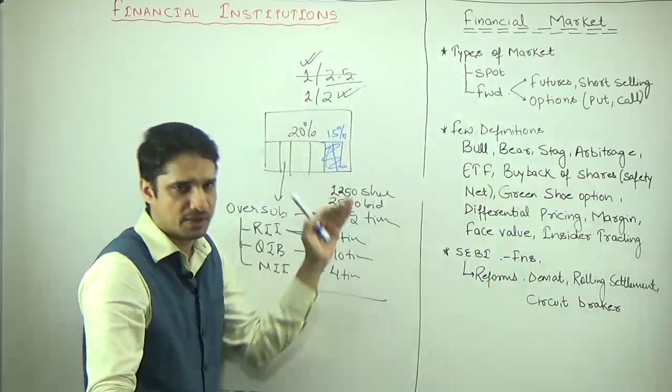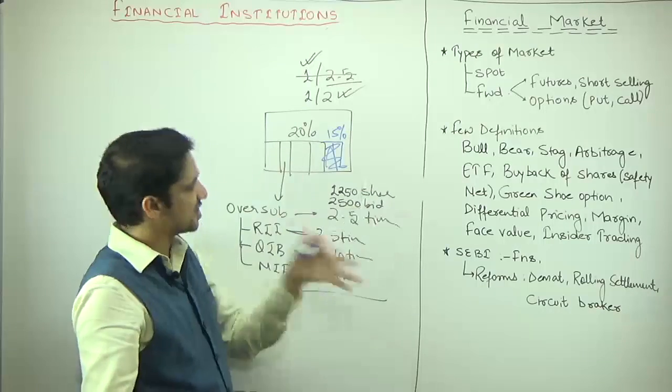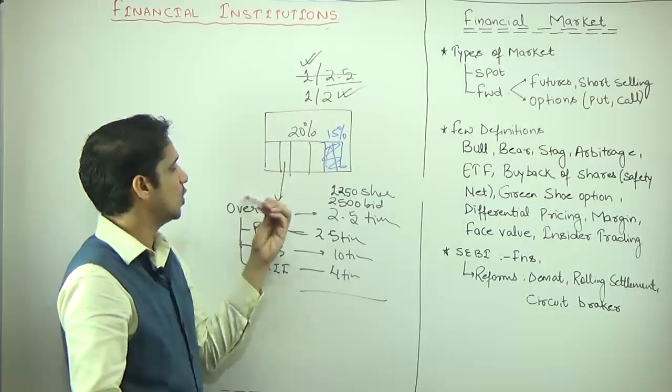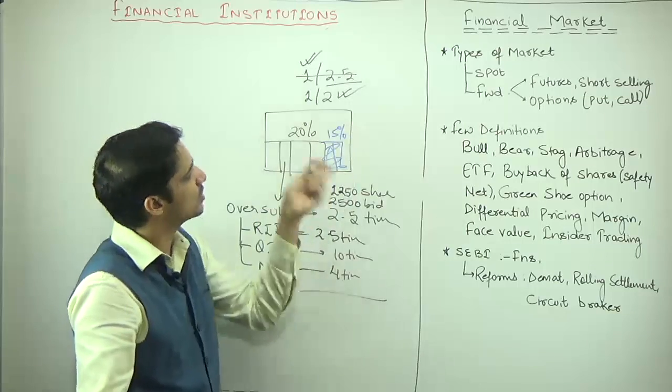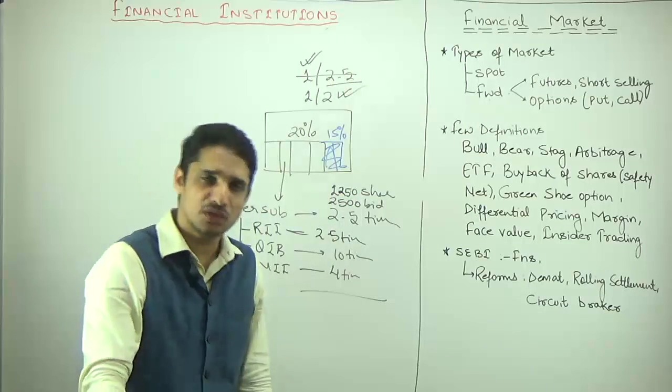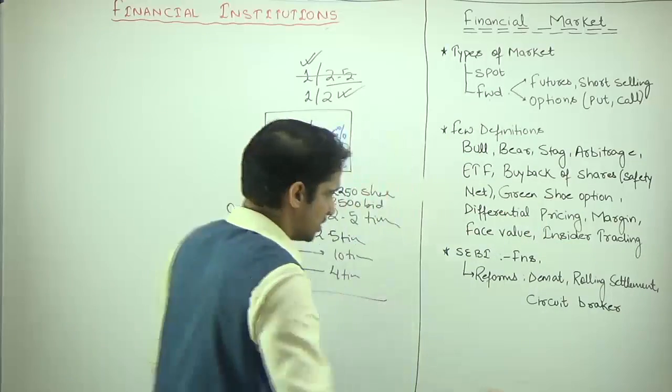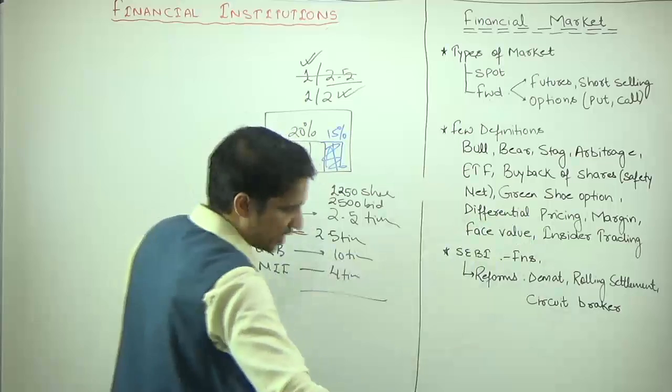When the company is listing with the share market, at that time only the company is saying if there will be oversubscription, I will dilute some extra percentage of the ownership. If that option is available, that is known as the green shoe option. Then we have differential pricing.